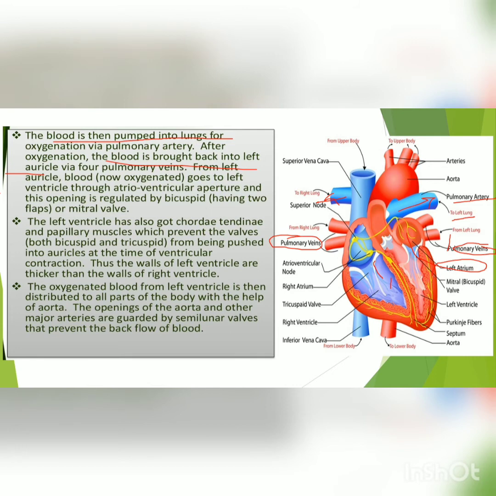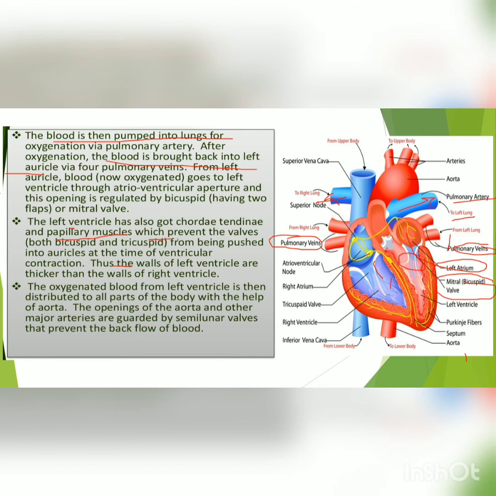From the left atrium it goes to the left ventricle through the atrioventricular aperture, an opening which is guarded by the bicuspid valve, which is also known as the mitral valve. Here it is the bicuspid valve. And the left ventricle also has the chordae tendineae and papillary muscles.